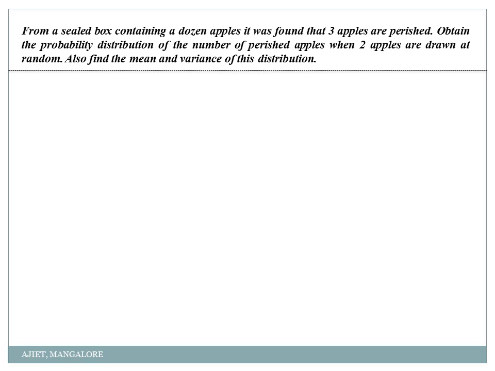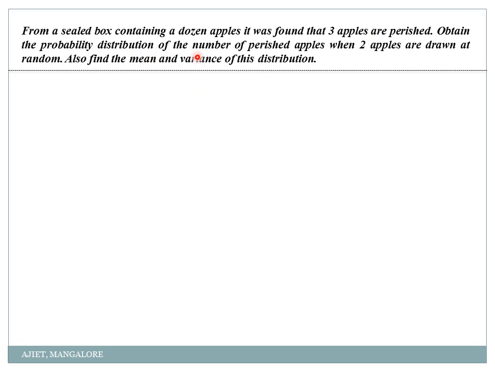Okay. Read this question very carefully, my dear students. Instead of giving directly the table of x and p of x, they have given it in terms of wordings, and in competitive exams most of the time it will be this type of problem. Okay. So for a sealed box containing a dozen apples, what does it indicate? There are how many apples? A dozen means 12 apples, and it is found that 3 apples are perished. Perished means what? A standard English word they have used, but it is nothing but rotten. Okay, 3 apples are rotten.